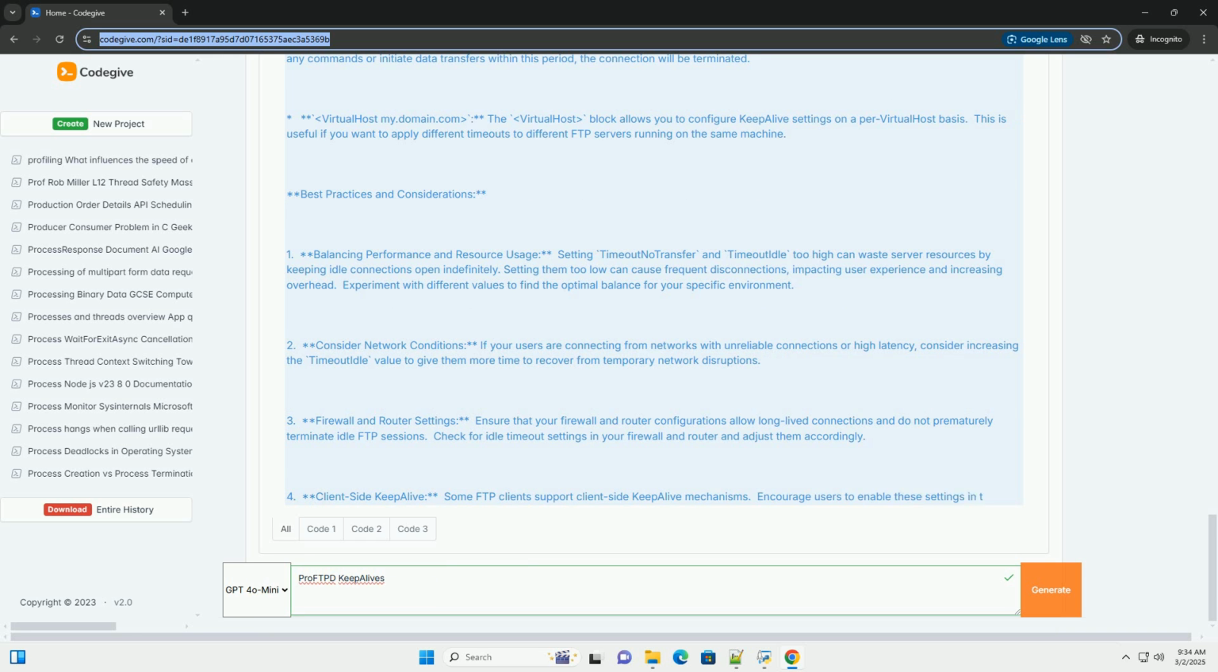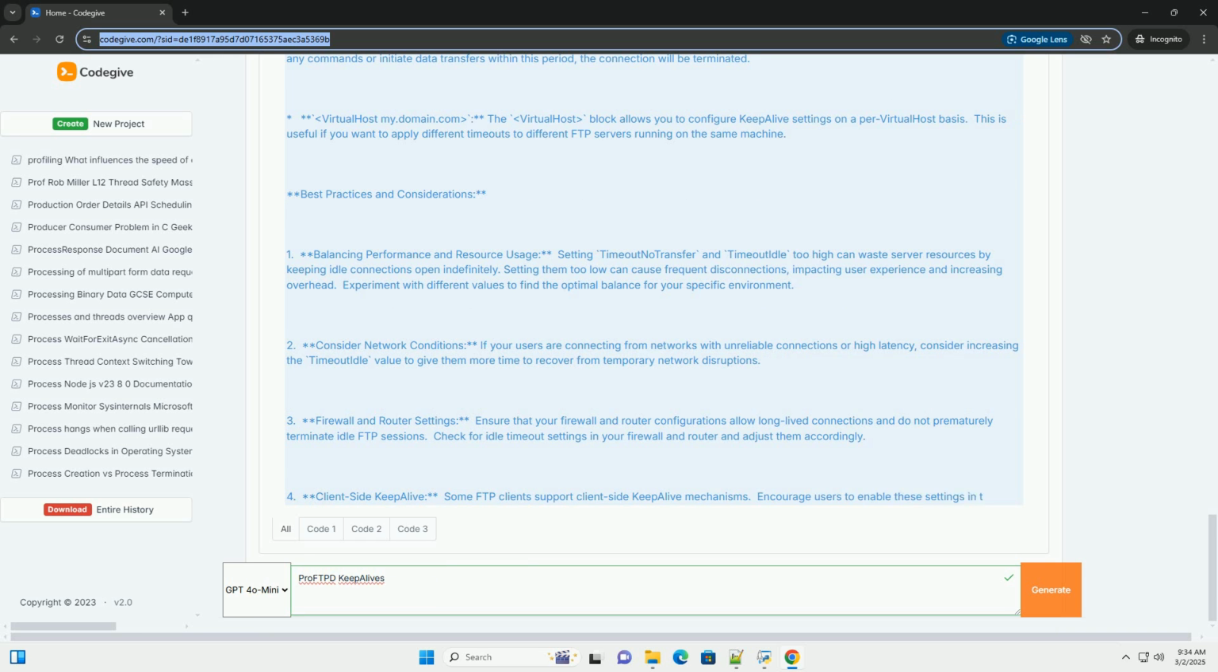5. Increase timeout values. If you suspect that the timeout values are too low, try increasing timeout idle and timeout no transfer to give clients more time to complete their operations. 6. Check system resources. Ensure that your server has sufficient resources (CPU, memory, network bandwidth) to handle the number of concurrent connections. Resource exhaustion can sometimes lead to connection timeouts.